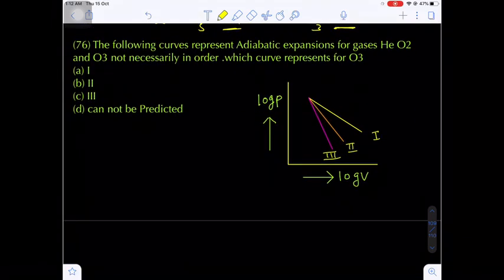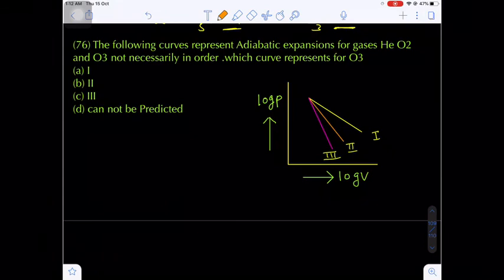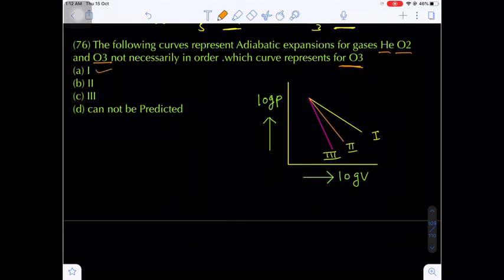Now, the next question, the 76th question. Again, this is similar to the 75th question. Here also log P versus log V, three graphs are given, 1, 2, 3. There are three different gases given: helium, oxygen and ozone. Now the question is which curve corresponds to ozone: curve 1, curve 2, curve 3, or cannot be predicted. Are you getting my point?